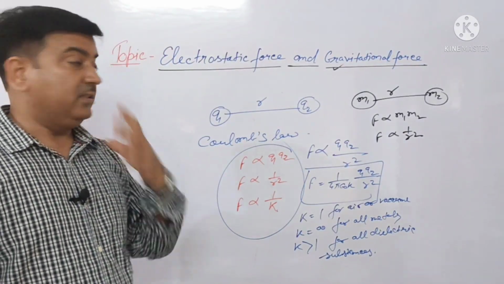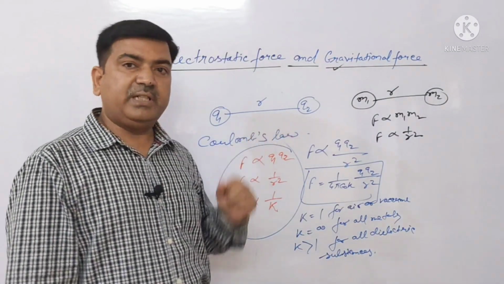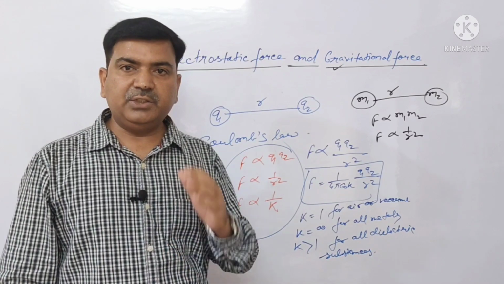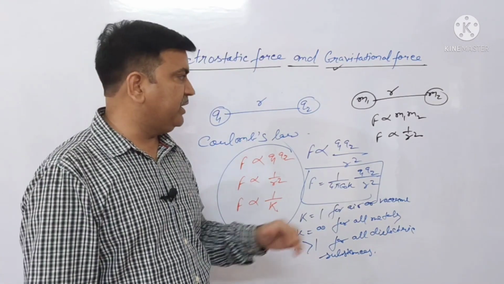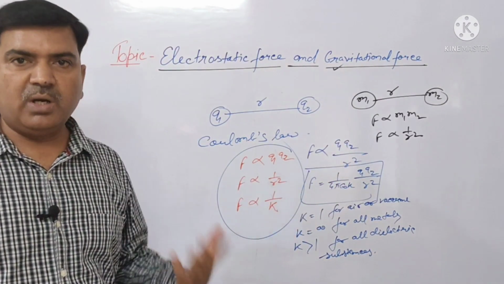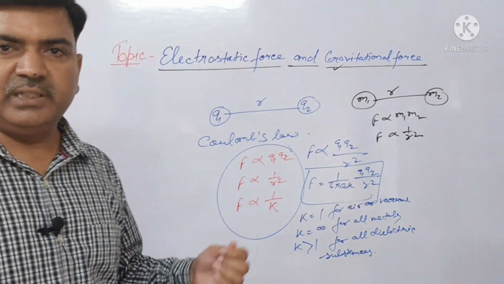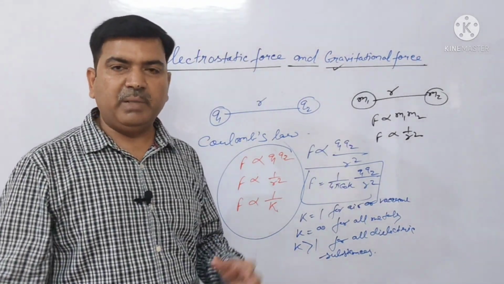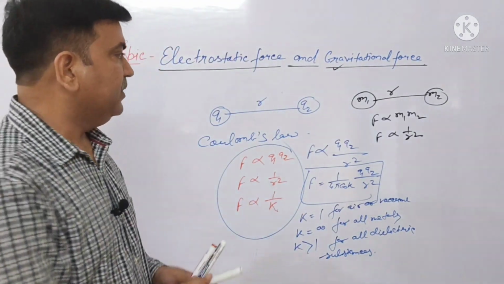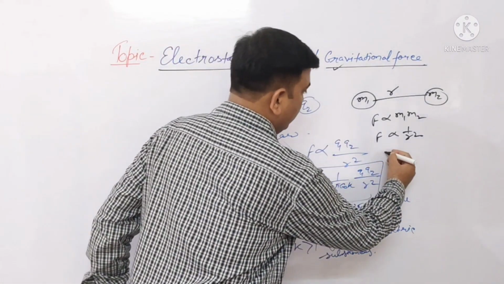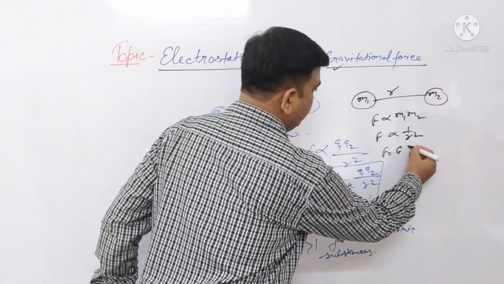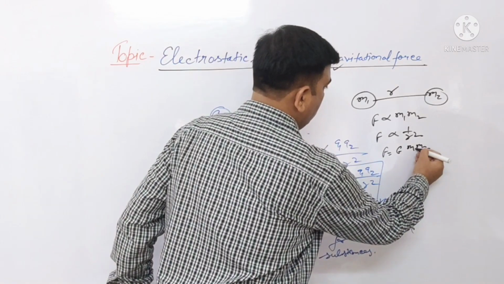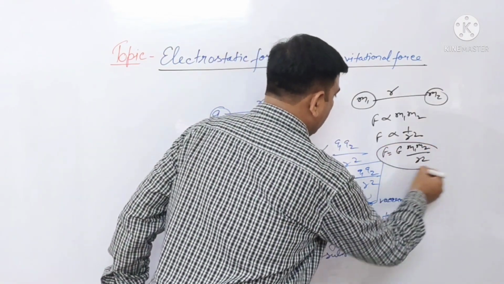And one thing, everyone listen: electrostatic force is the strongest force in comparison to the gravitational force. We have to compare the electrostatic force and the gravitational force by mathematical calculation. How can I write the formula? Everyone knows F equals G m1 m2 by r square. What is G?